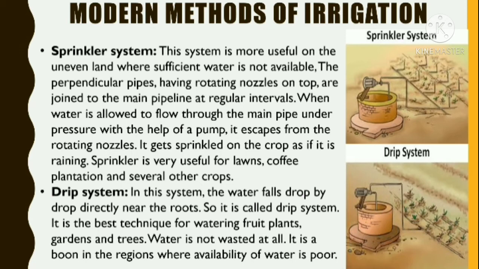The drip system. In this system, the water falls drop by drop directly near the roots. So it is called drip system. It is the best technique for watering fruit plants, gardens, and trees. Water is not wasted at all. It is a boon in the regions where availability of water is less. Here are images of sprinkler system where you can see that the rotating nozzles are sprinkling water, whereas in drip system the water falls drop by drop near the root.